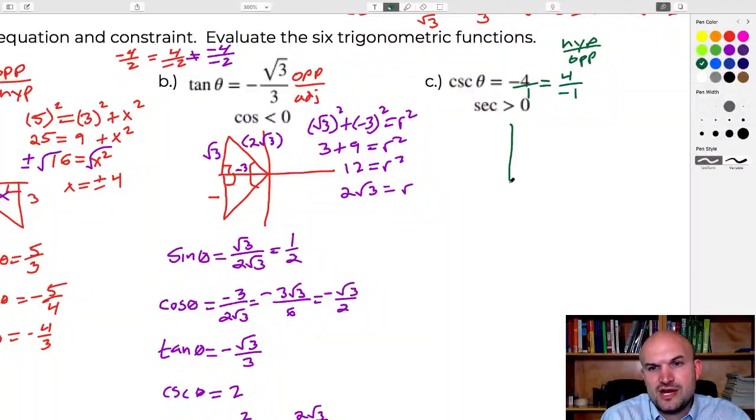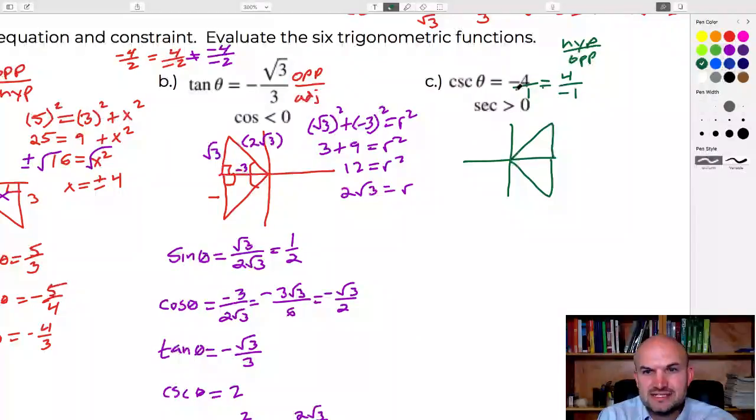So when we sketch our triangle now, secant has to be positive, which is the same thing as, remember, the cosine, right? So cosine and secant, since they both deal with x, they are going to be negative in the second and the third quadrant, and they will be positive in the first and the fourth. So my two options are here. Well, since my opposite side has to be negative, this triangle doesn't make sense, right? Because this is in the first quadrant where everything is positive. So I'll have a negative 1 here, and this will be a 4.